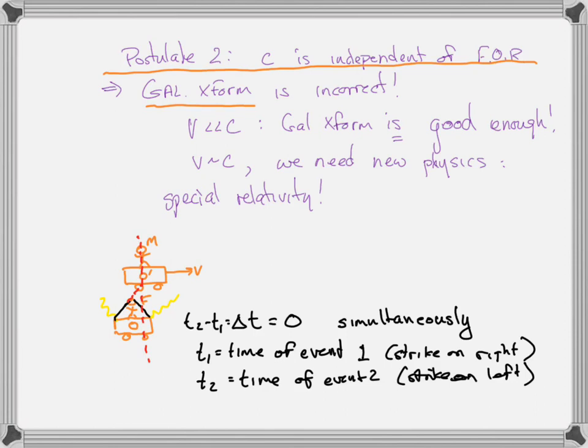There's nothing wrong with this physics. She's going to see the light from the front of the car before she sees the light from the back of the car. And you say, okay, that's fine. That's what the Galilean transformation tells us. But there is no Galilean transformation.